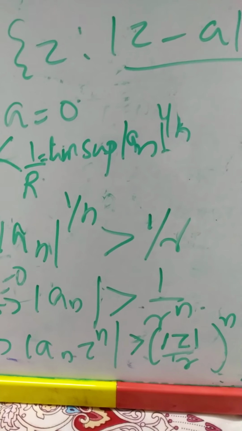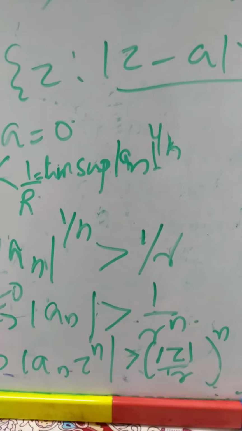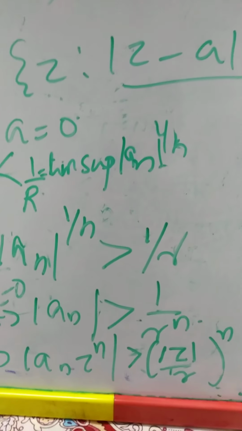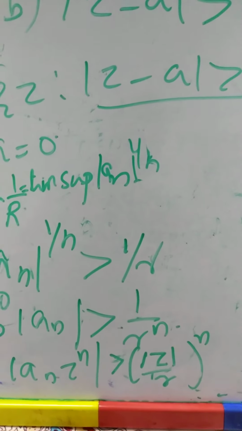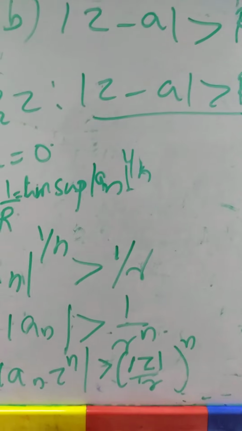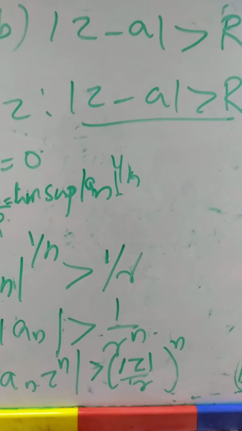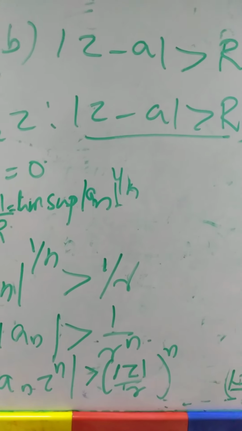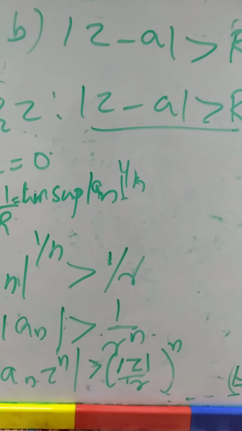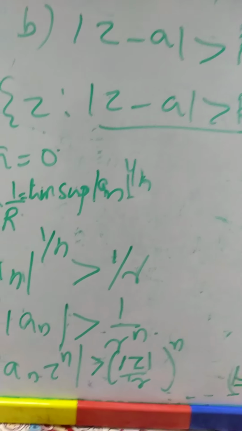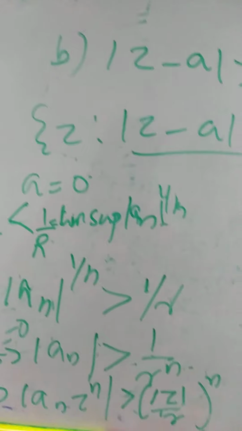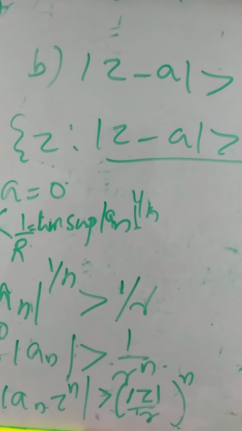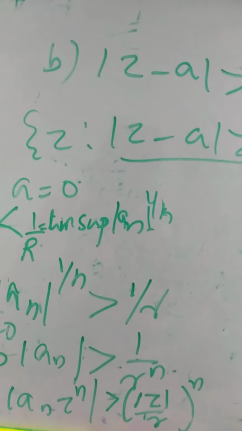But mod z by r is what? Mod z by r is greater than 1. So modulus of an z raised to n is greater than 1.